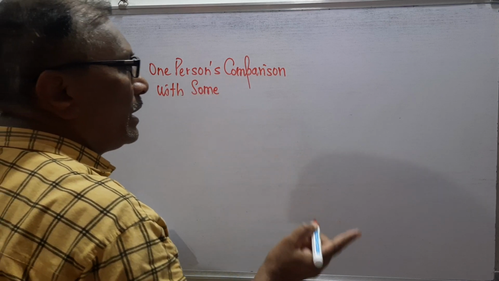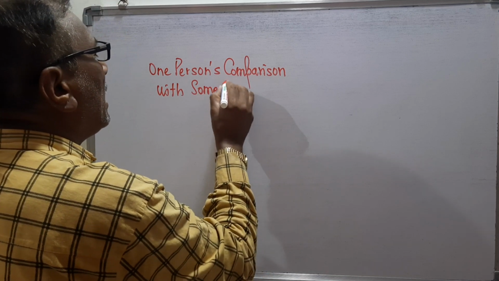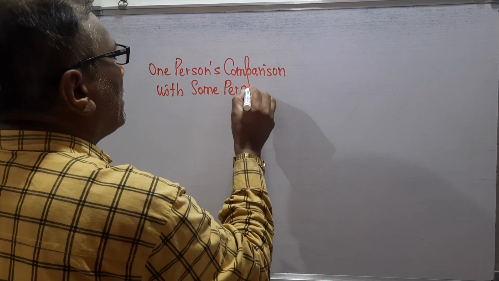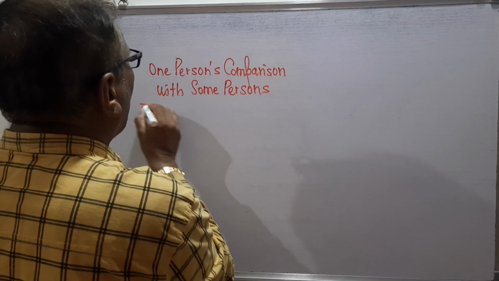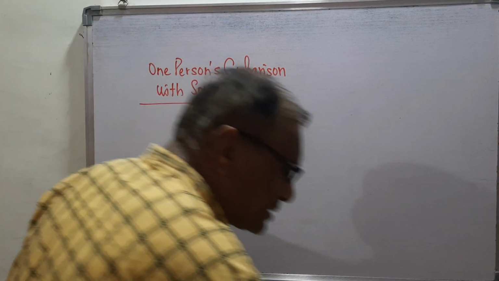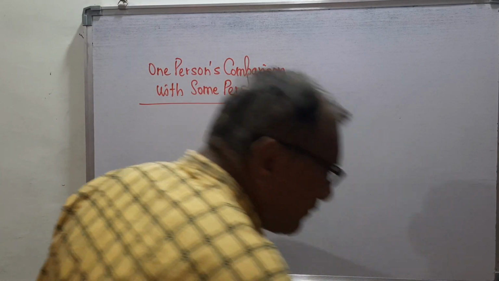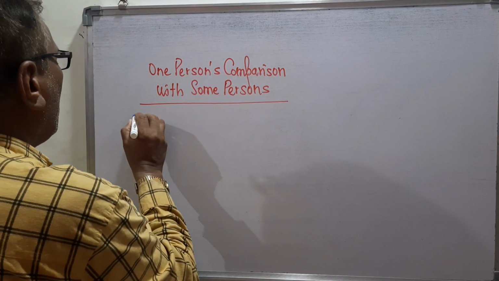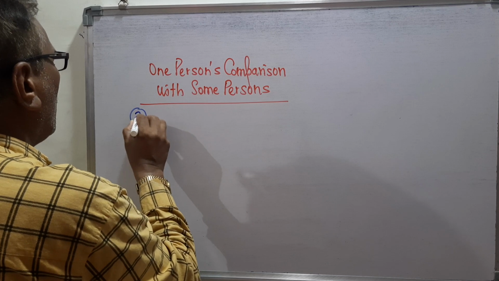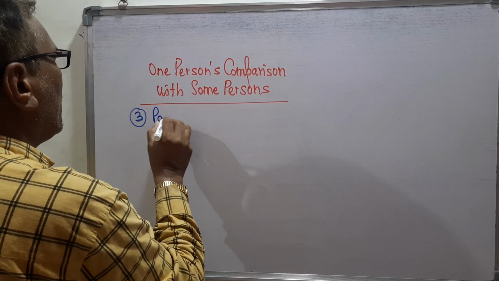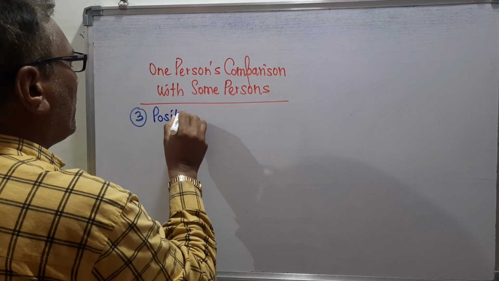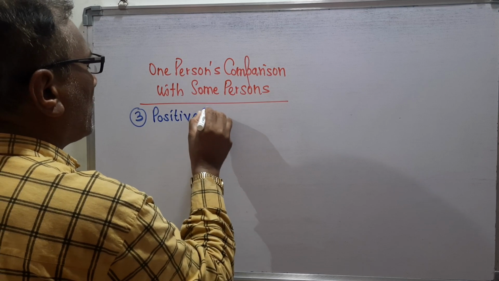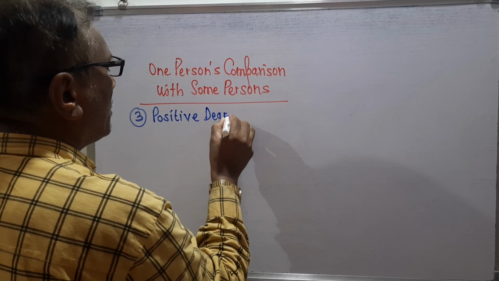This is the degree of comparison, and we are discussing here the three types of degrees. We saw the superlative degree, we saw the comparative degree, and now we are studying now the positive degree here. Positive degree means PD.